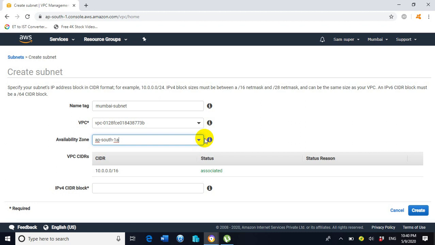It is not mandatory that you choose 1A just because I have; I chose 1A without any particular reason. Now inside the IPv4 CIDR block I need to assign 10.0.0.0/24. Now click on create.